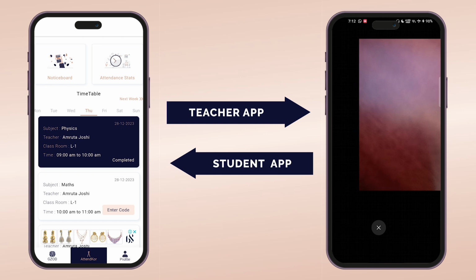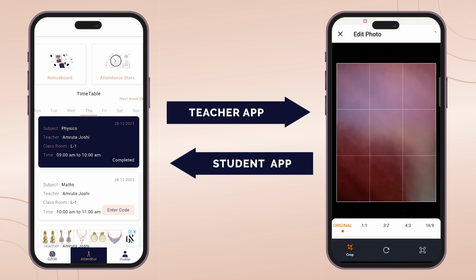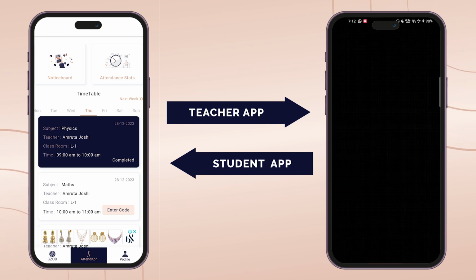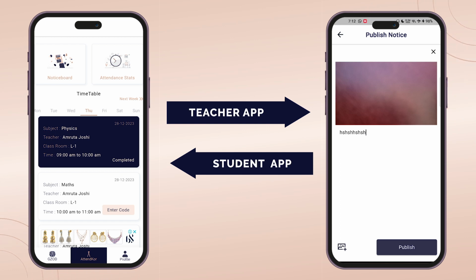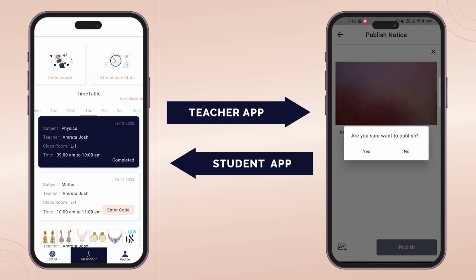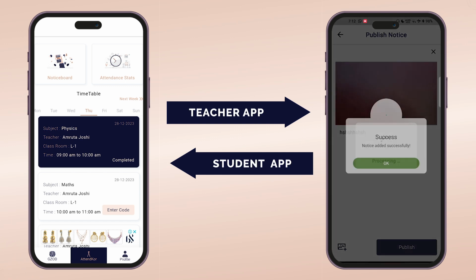As you can see, here is the pop-up: are you sure you want to publish the notice? I will tap on yes.